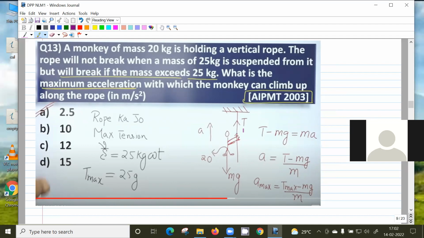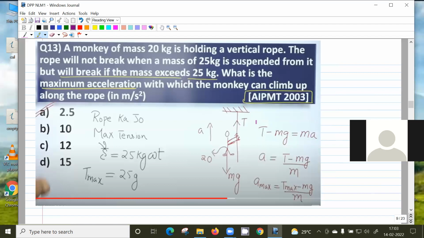Suppose the monkey is just standing on the rope, it's not moving. So what will be the tension in the string? 20 g. It is just balancing the weight. But when it's trying to move upwards, the tension should increase so that T minus mg gives me ma. If a is 0, tension will just be the weight. But here it should be mg plus something, right? So the tension will increase. And this maximum tension is how much?